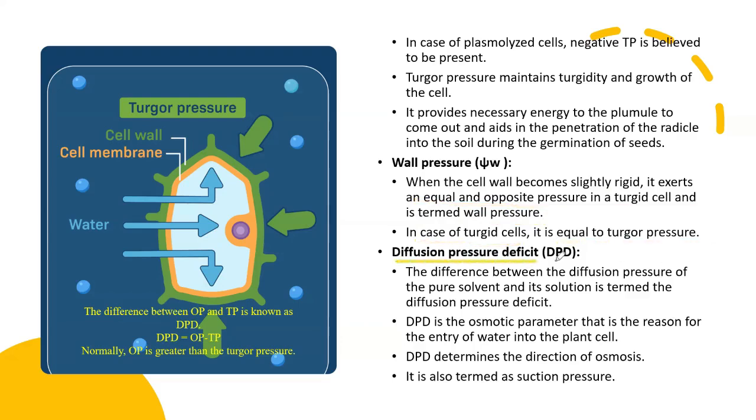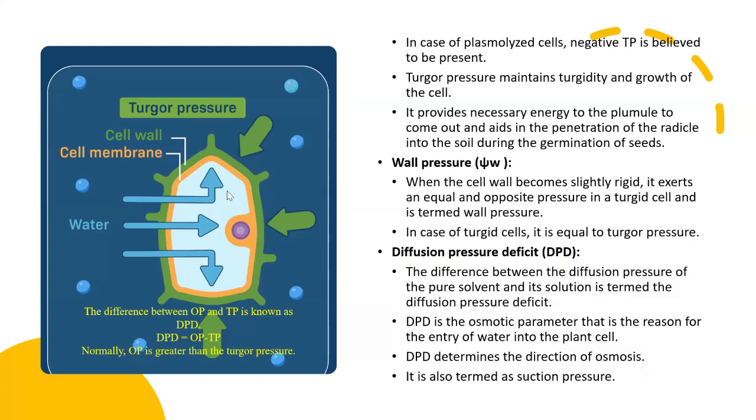Then there is the diffusion pressure deficit. The difference between the diffusion pressure of the pure solvent and the solution is termed the diffusion pressure deficit. This is the osmotic parameter that is the reason for the entry of water into the plant cells. It determines the direction of osmosis. It is also known as the suction pressure.